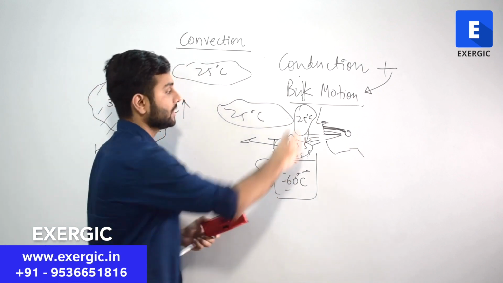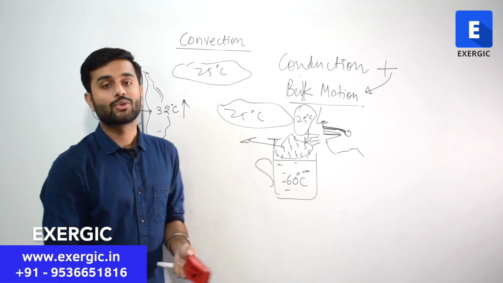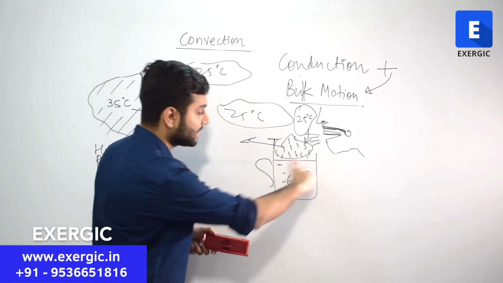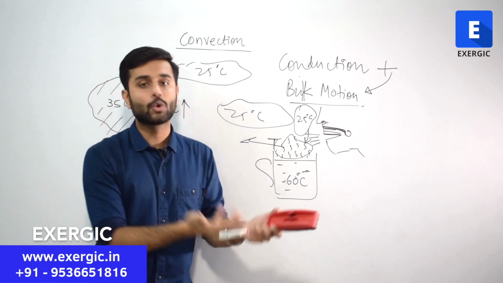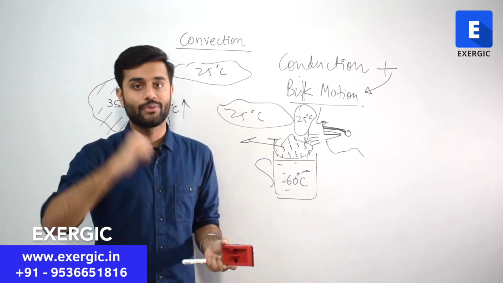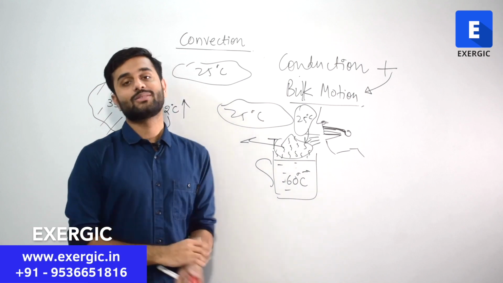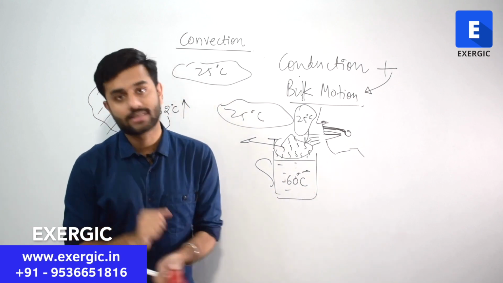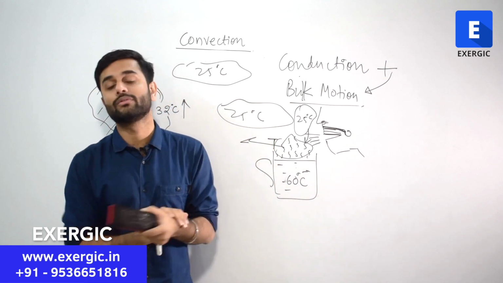What will happen? This 25 degrees Celsius air will come in. Again the heat transfer rate will increase. So from the perspective of this tea, it will start losing heat faster. It will cool faster. You will be able to reach your office or your college early, right? So this is the funda of convection, right? Conduction coupled with bulk motion of the fluid.